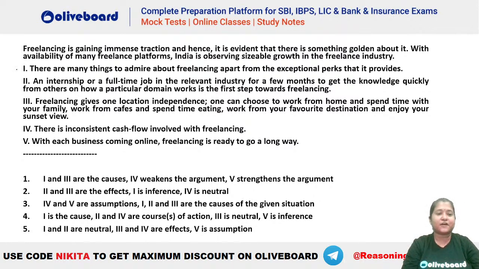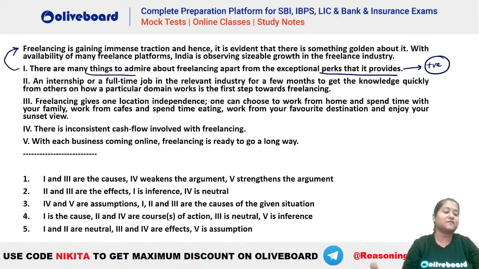Okay, let's see. So first one says there are many things to admire about freelancing apart from the exceptional perks that it provides. So you can see that this is giving you a positive aspect, right? Positive aspect that it has absolutely great perks, and there are other things to admire as well apart from the perks that it provides. That means this is giving you a reason why freelancing is gaining immense traction, why is freelancing becoming better in the coming days, right? Why it has so many options in here, why people are going for freelancing. Because one thing is that it is providing a lot of perks. Apart from that, there are other things to admire as well. So this is giving you the positive aspects of freelancing. That is why it is giving you a reason here.